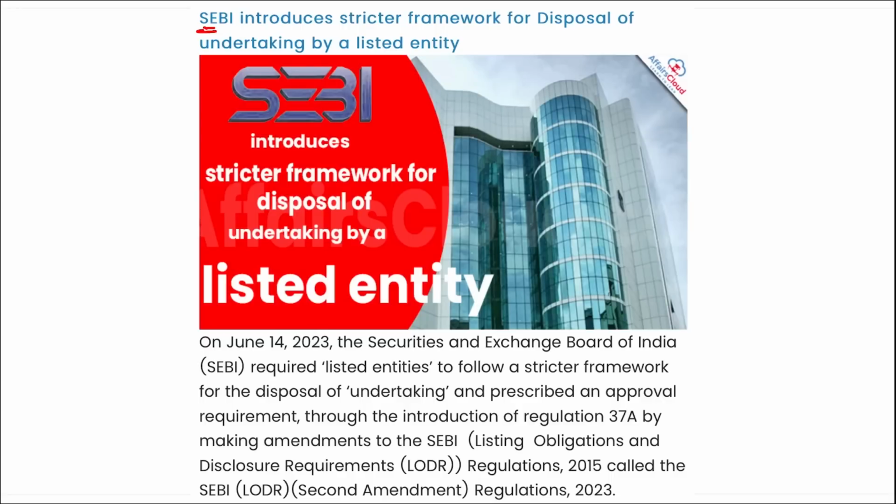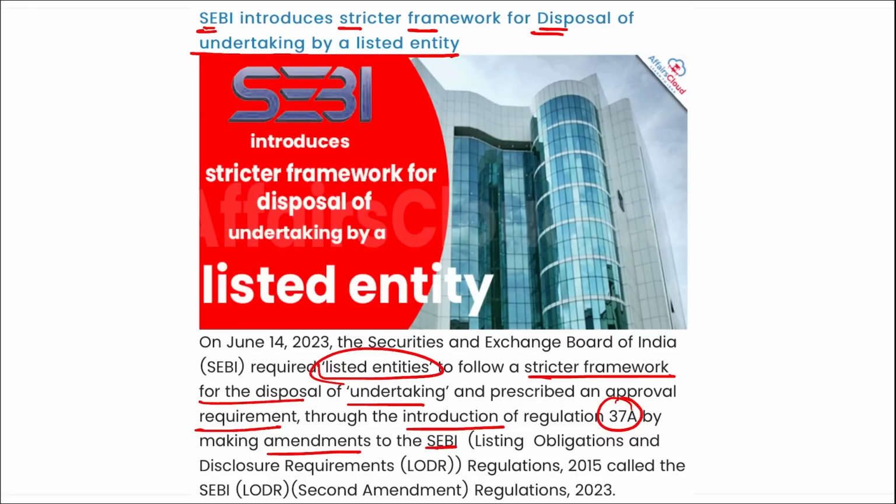Next is SEBI. SEBI has introduced a stricter framework for disposal of an undertaking by a listed entity. I repeat, SEBI required listed entities to follow a stricter framework for the disposal of an undertaking and prescribed an approval requirement through the introduction of Regulation 37A, by making amendments to the SEBI Regulations of 2015, called the SEBI LODR Regulations of 2023. Currently, companies make disposal or lease of their undertaking through two routes: schemes of arrangement and slump sale business transfer agreements.